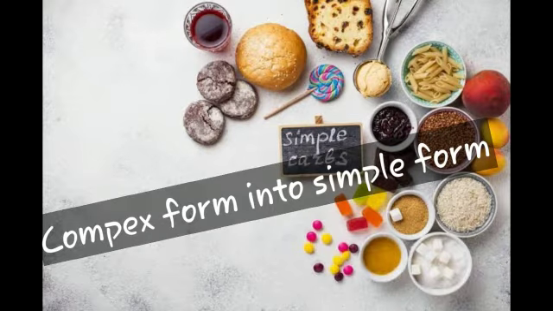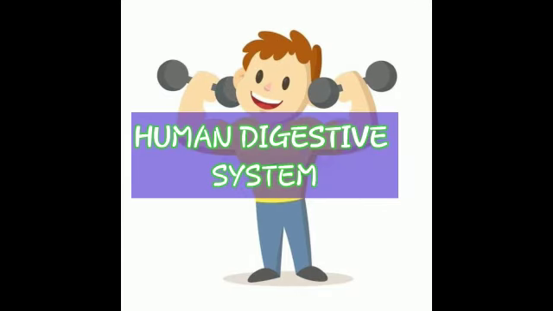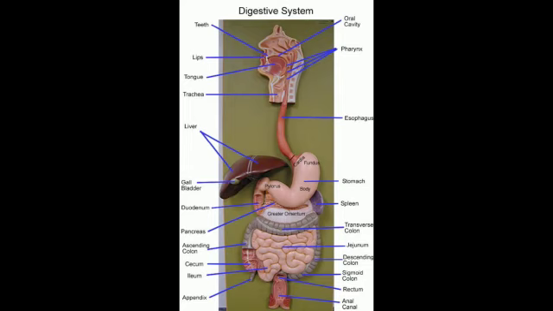We have studied in detail the conversion of food from complex into simplest form and utilizing it, in short, which we call the human digestive system. So first I want to give you the intro of the human digestive system. The human digestive system consists of organs and glands. As you see in the picture, there are many glands, and you can also call the liver or pancreas a gland.